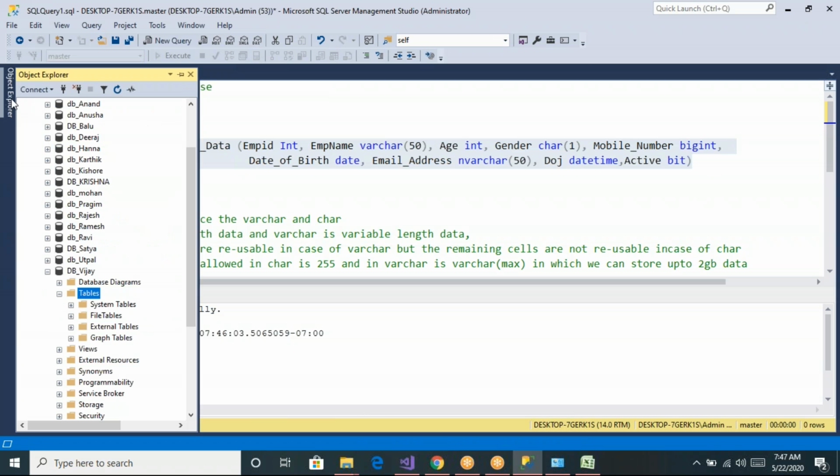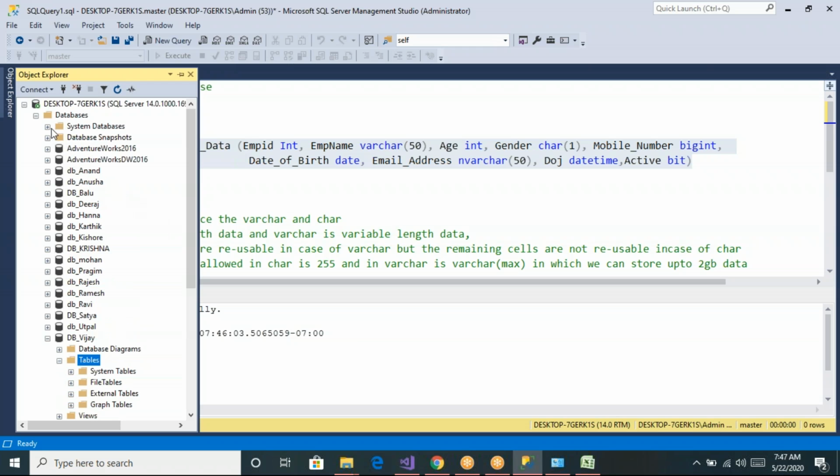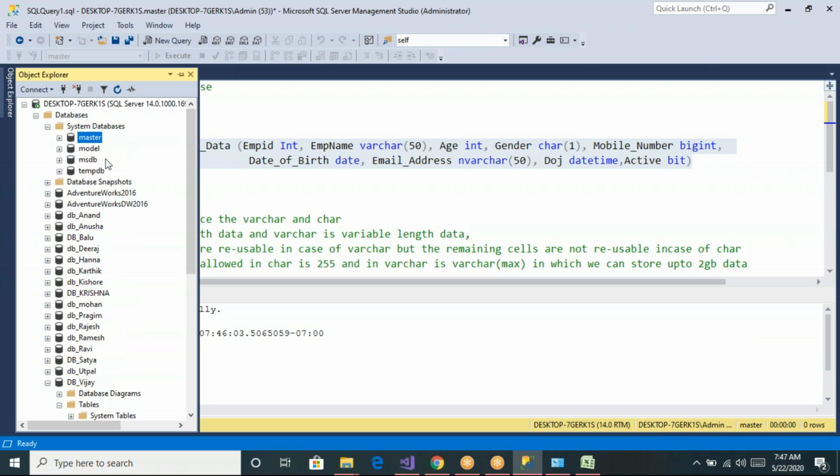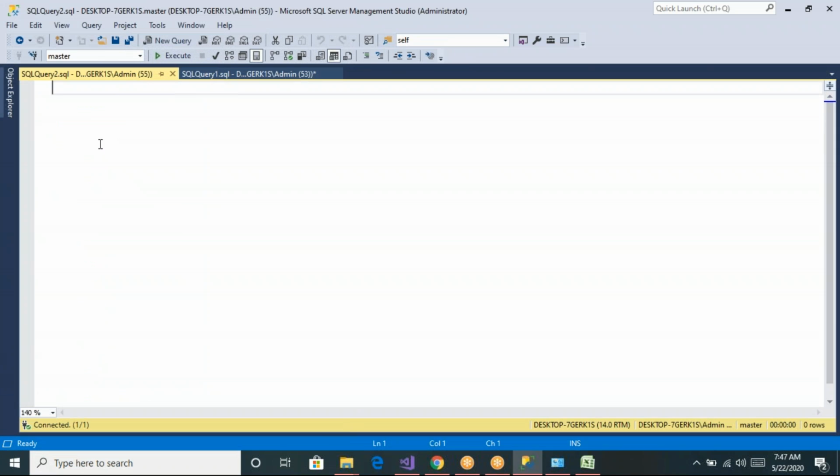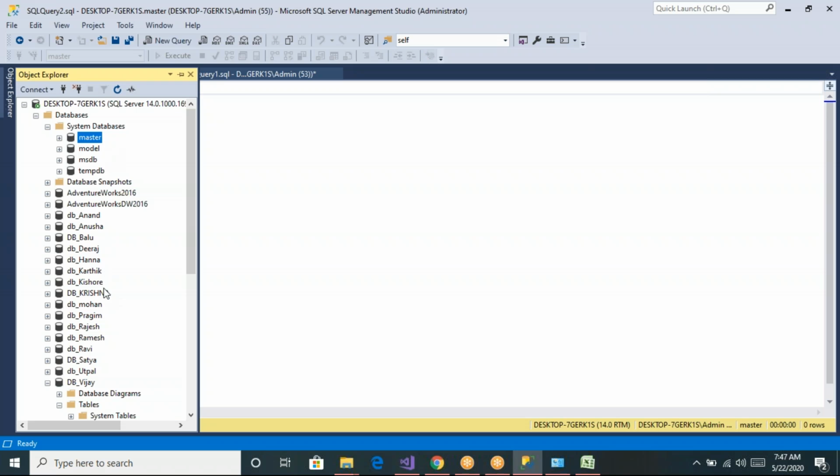Under the databases list, since the first database name is master, every time you click on a new query window, it will be connected to master. Why? Because that is the first database present in the list.